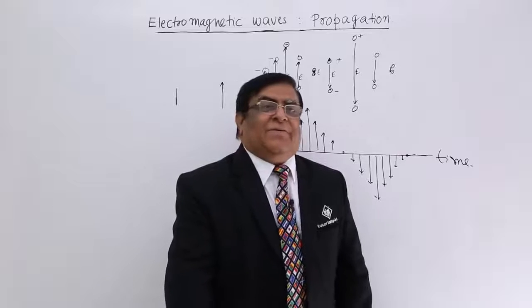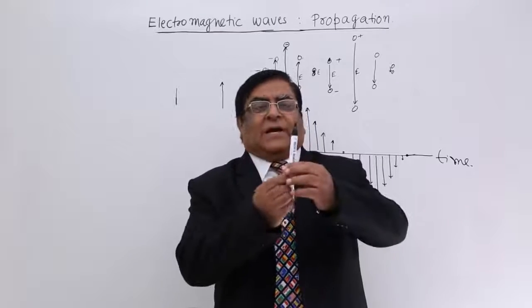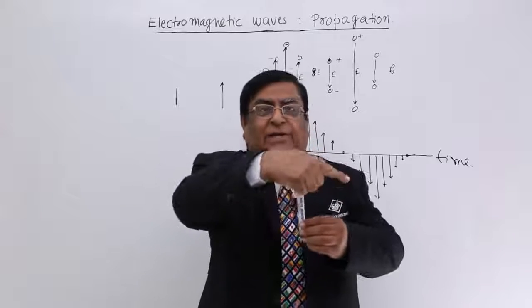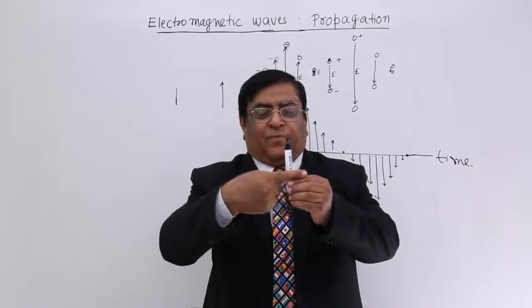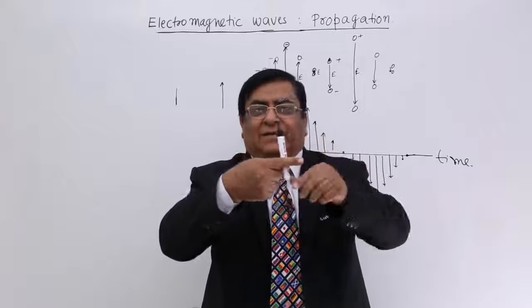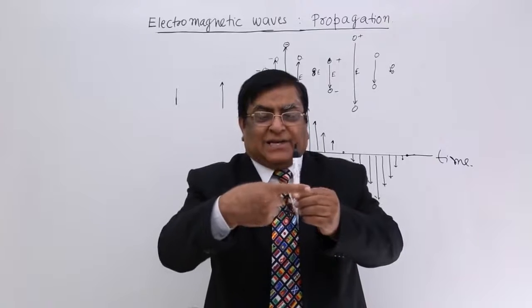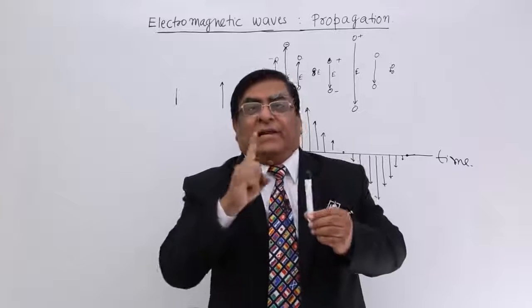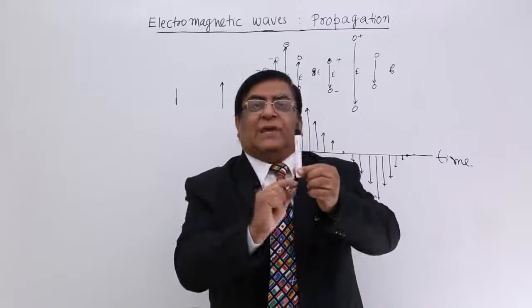Where is the varying magnetic field created? You have seen Ampere's law. If the current is going like this, then the magnetic field is created around it. What is the direction? This is the magnetic field. What is the angle? At right angle. So the magnetic field is always created in a direction which is at right angle to the electric field. Electrons or the charges always move in the direction of the electric field.